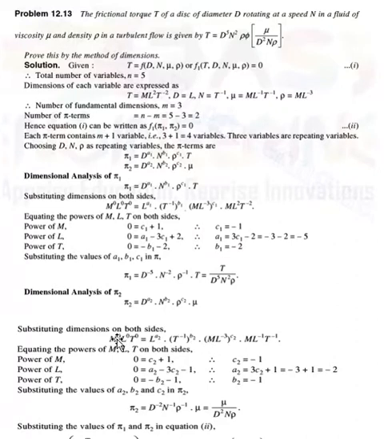Here, equating the power of MLT on both sides, first equating the power of M on both sides: on the left hand side M to the power 0 is equal to, on the right hand side, M to the power 1 into c2, plus 1. We get the value of c2 is equal to minus 1. Then equating the power of L on both sides: on the left hand side L to the power 0 means 0 is equal to, on the right hand side L to the power a2, that is a2, minus 3 times c2, and L to the power minus 1 gives minus 1.